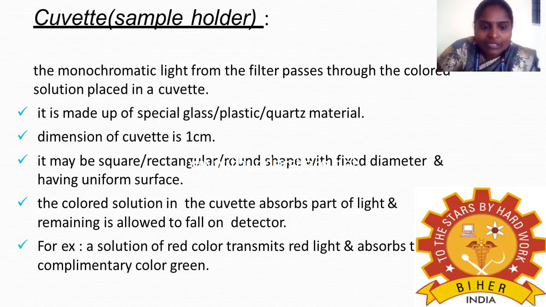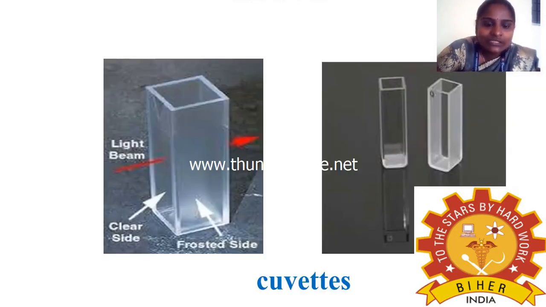For example, a solution of red color transmits red light, and the remaining color is absorbed. A red solution transmits red light and absorbs the complementary color, green. So if your solution is red, it will absorb green color and the remaining red light will be transmitted.